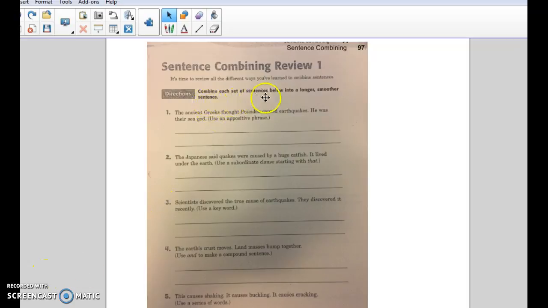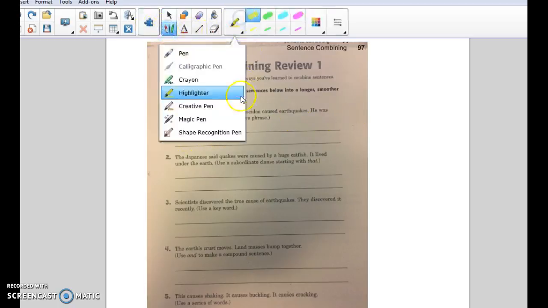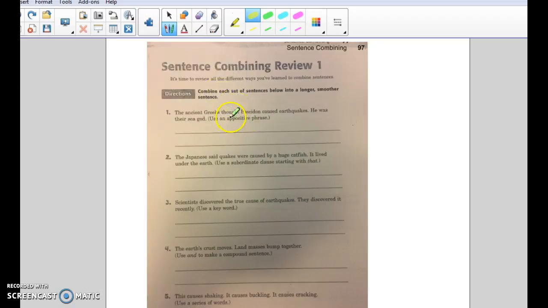Directions say combine each set of sentences below into longer, smoother sentences. The ancient Greeks thought Poseidon caused earthquakes. He was their sea god. You have to pay very close attention to the directions. This says use an appositive phrase. We know that that is a short phrase that retells or restates or clarifies something else. So let's look and see what's being restated here.